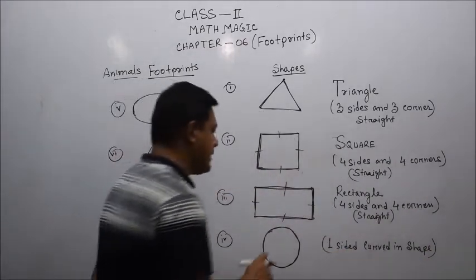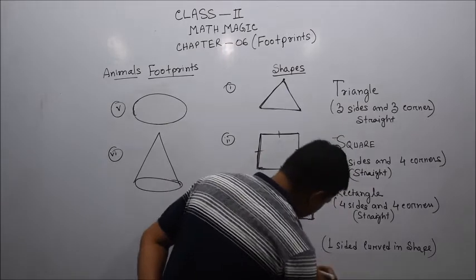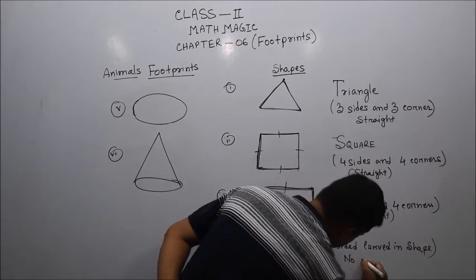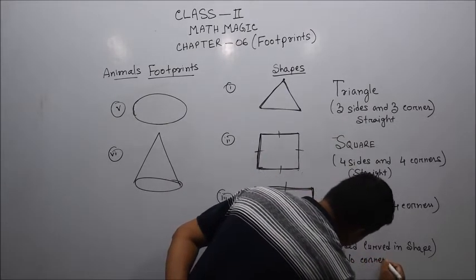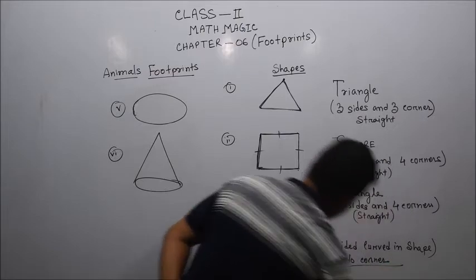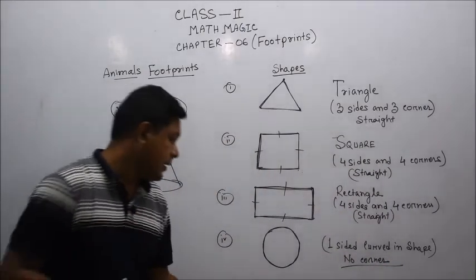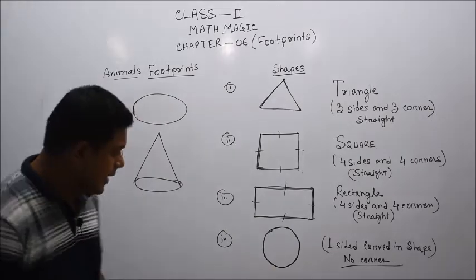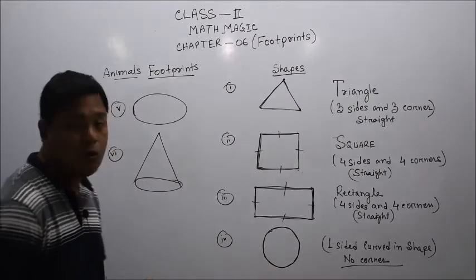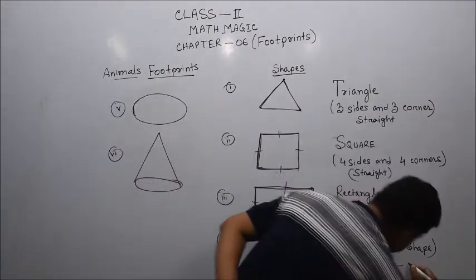It has no corners. Side is one, which is curved in shape. Side is only one. It is called a one-sided curved shape. No corners are there, and it is called a circle.